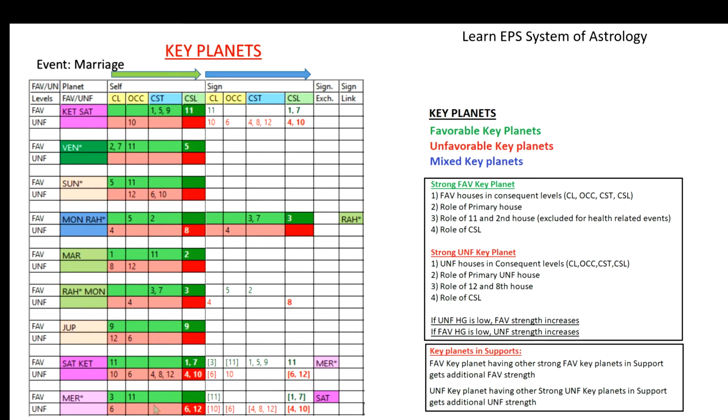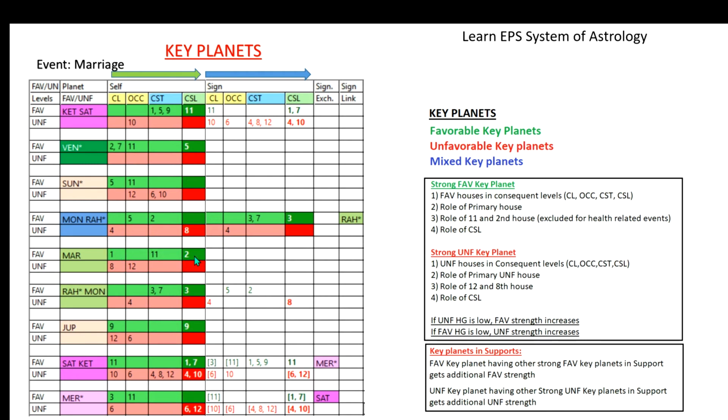So a planet can become favorable like this, or it can become unfavorable like this, or it can become moderate. You can see this is 5 and 11, but 12 and 6. This is also not a mixed key planet, but the strength is comparatively lesser when compared to Mercury, because here 6, 12 and 10 are there, only OCC and CST. Here it has got the cuspal sublord itself as 6 and 12. So that way we can find whether the planet is more favorable or more unfavorable or moderate. You can see Mars: 1, 11 and 2.